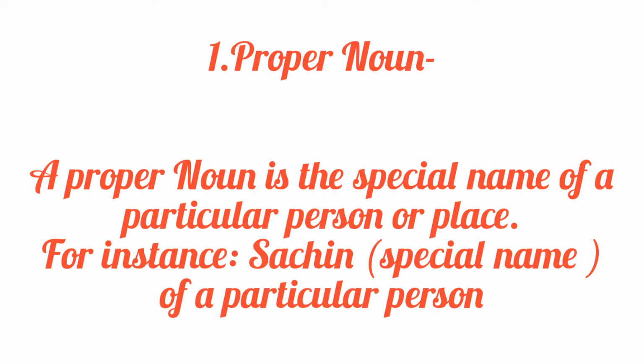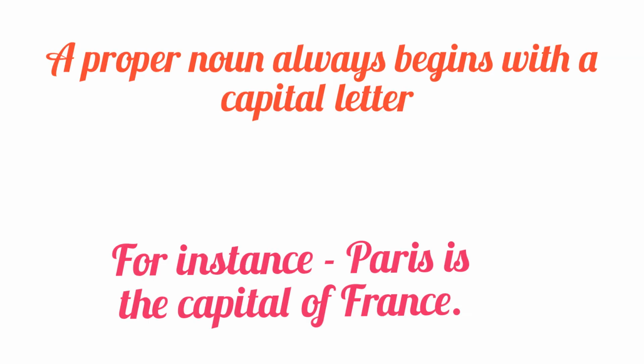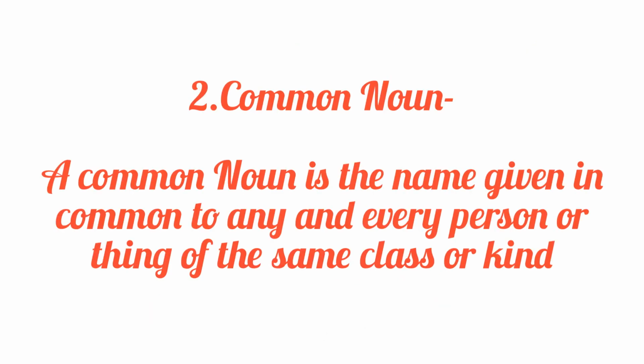First one is proper noun. A proper noun is a special name of a particular person or place. For instance, Sachin is a special name of a particular person. A proper noun always begins with a capital letter. For instance, Paris is the capital of France. Here, Paris and France are proper nouns.